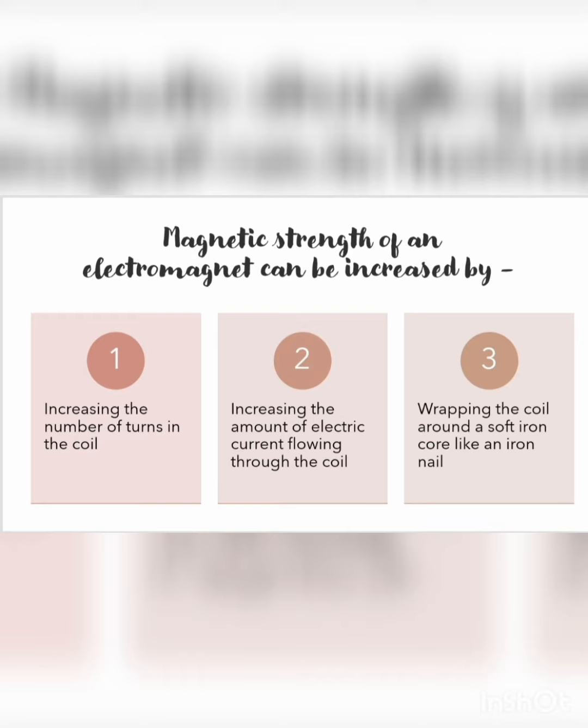Third is by wrapping the coil around a soft iron core. That means if we include a soft iron core, then we can increase the magnetic strength. So, the three methods are increase the number of turns, increase the amount of current and wrap the coil around a soft iron core.